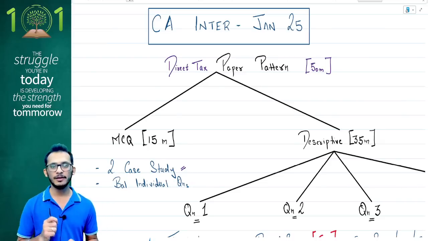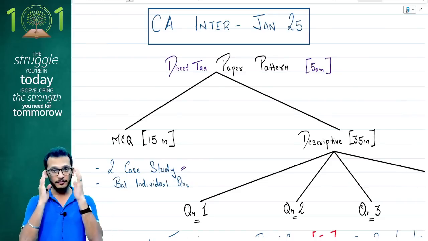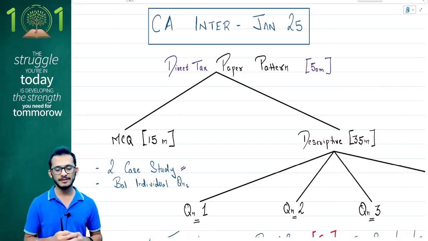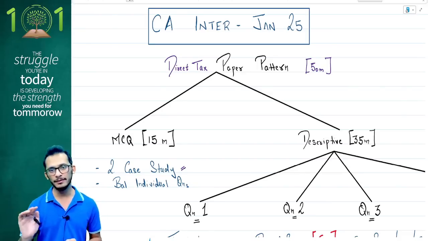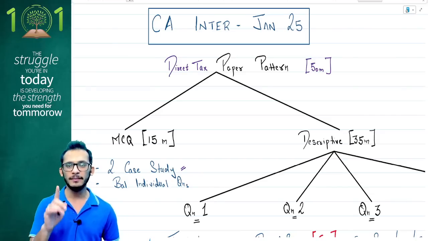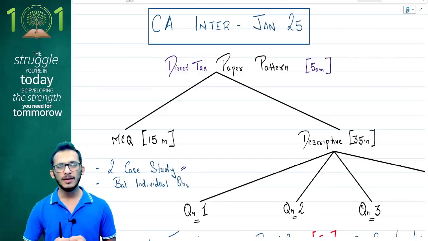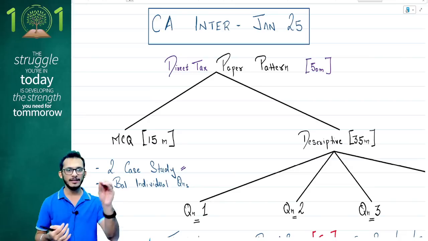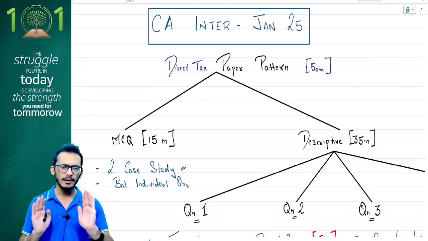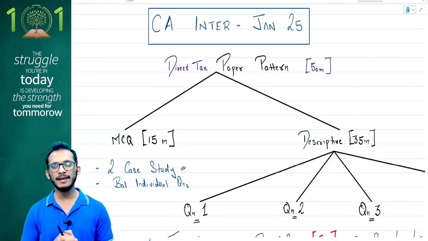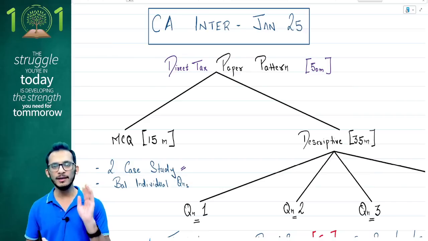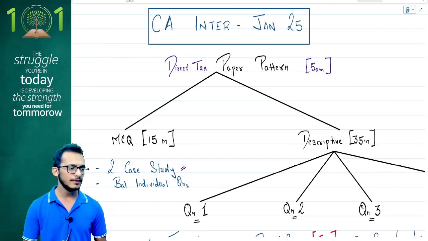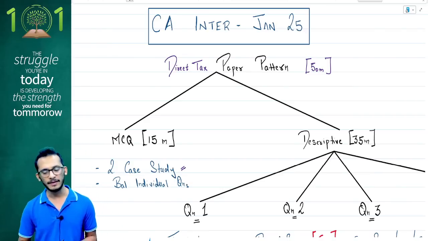Now I don't have to explain what case study questions are. This is basically a set of story given to you along with some 3 or 4 questions inside it. As per my recent understanding, ICAI is giving you two case study questions along with the balance questions being 1 mark or 2 mark questions. It is not clearly defined how your case studies will look. It has not been said that every question in the case study will carry 1 mark or 2 marks. But on an assumption, let's go with saying that every question will carry 2 marks and each case study will have 3 to 4 questions. Balance is your individual questions which may carry 1 mark respectively.